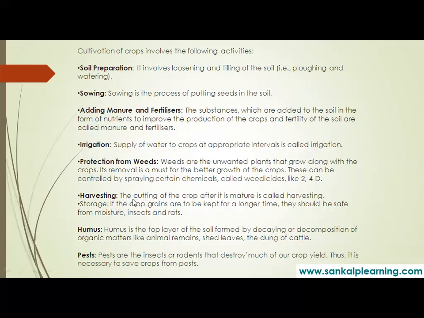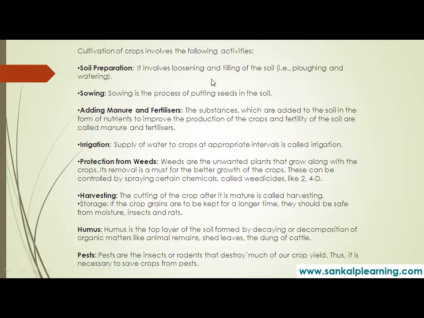After proper weeding, after removing the weeds, the next step is harvesting. So what is harvesting? The cutting of the crops after they are mature is called harvesting. Storage is also included here. So first let us discuss how harvesting is done.